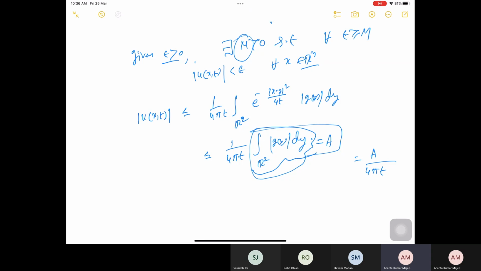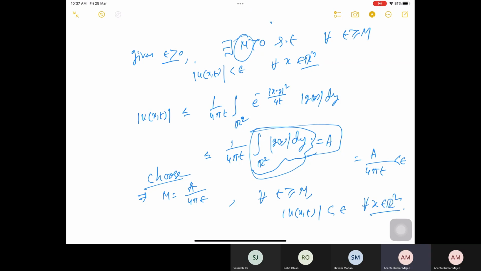So this should be less than epsilon, the |u of x,t| less than epsilon. That implies that if I choose m equal to a by 4 pi epsilon, then for all t greater or equal to m, |u of x,t| is less than epsilon for all x in R^2.